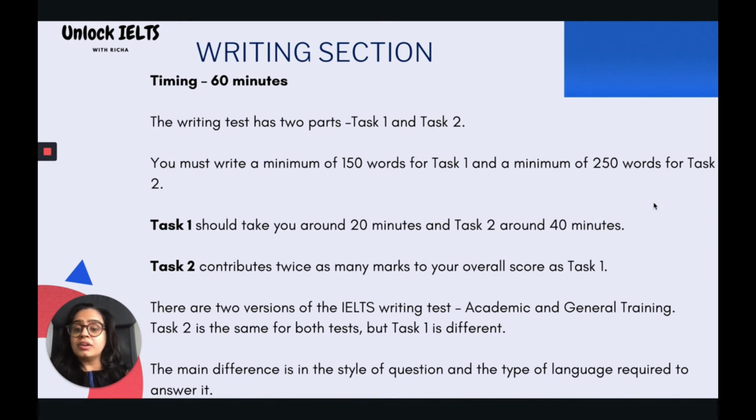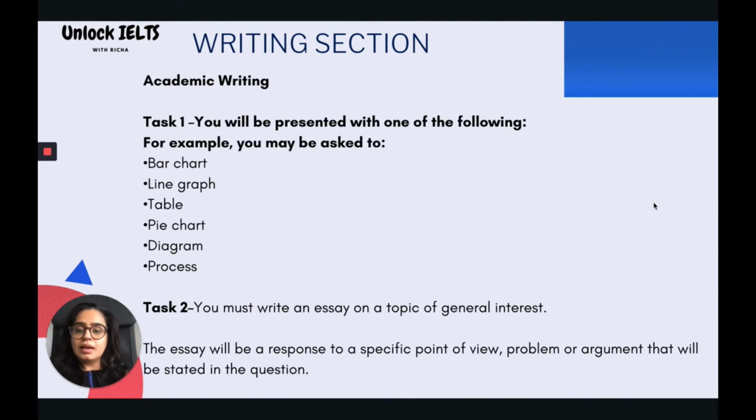Again, as there are two versions of the IELTS writing test, academic and general training, task 2 is the same for both the tests, but task 1 is different. The main difference is in the style of question and the type of language required to answer it. Let's have a look at the academic writing. In task 1, you will be presented with one of the following charts. For example, you may be asked to write a summary on the basis of a picture based on a bar chart, line graph, table, pie chart, diagram, process, or a combination of any two of these.